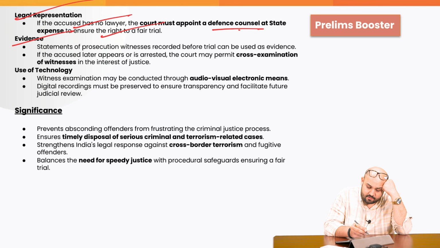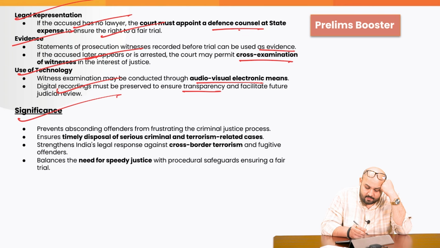Evidence: the statements of prosecution witnesses recorded before the trial can be used as evidence. If the accused later appears or is arrested, the court may permit cross-examination of witnesses in the interest of justice. Use of technology: witness examination may be conducted through audio, visual, electronic means. Digital recordings must be preserved to ensure transparency and facilitate future judicial review.